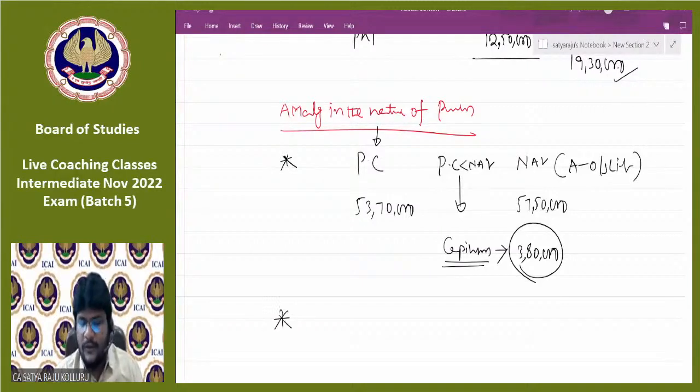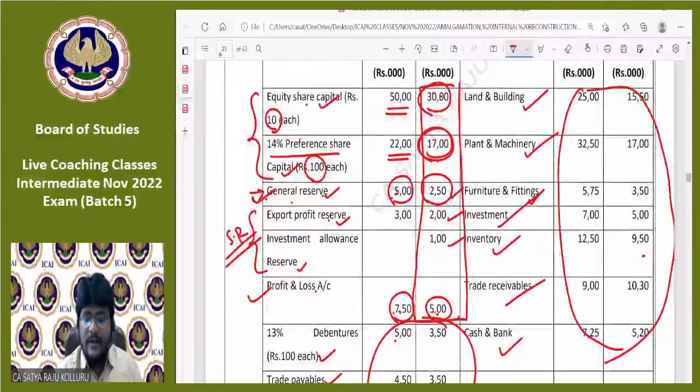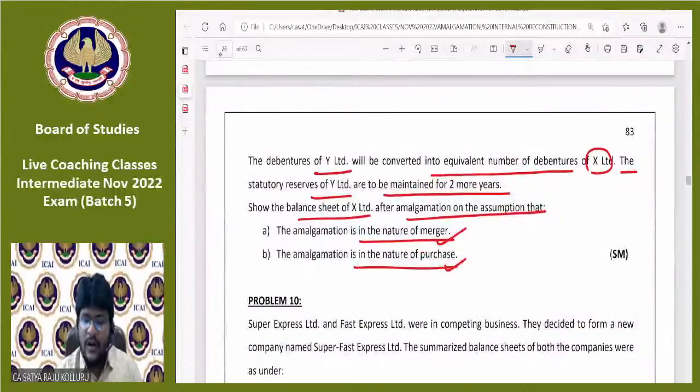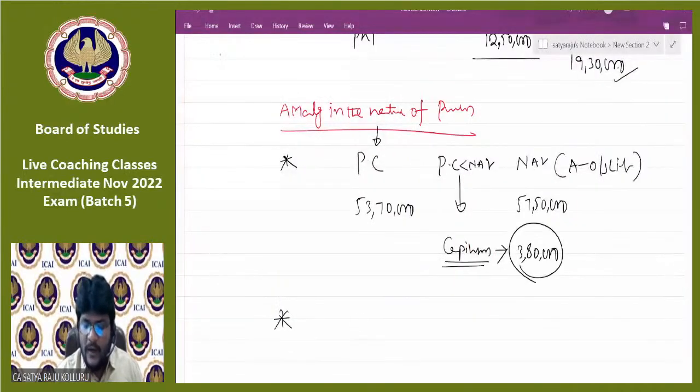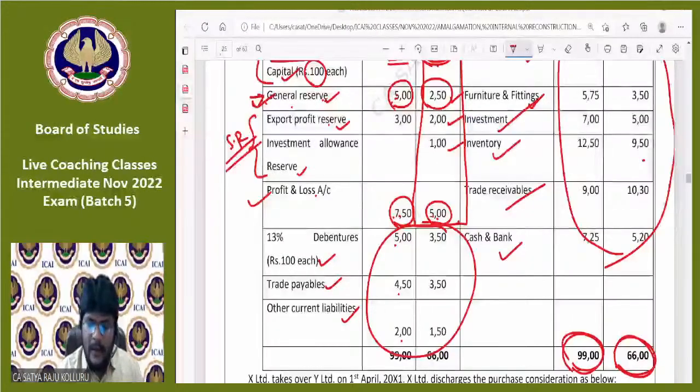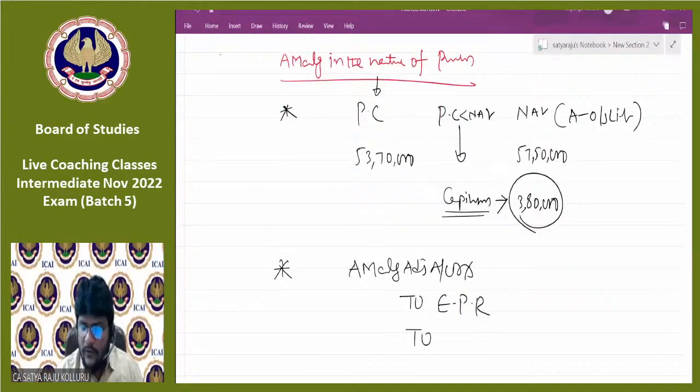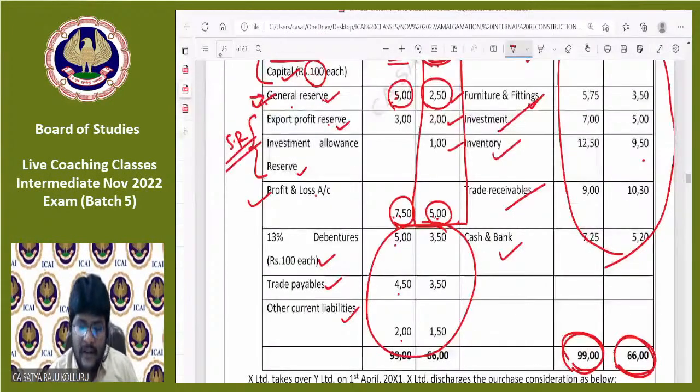And what will be the second implication? In case of amalgamation in the nature of purchase, no reserve of the selling company is taken over by the purchasing company, not only statutory reserves. But still, as per the problem, statutory reserves we need to maintain for 2 more years. That's why in the books of the purchasing company, we need to pass one entry: amalgamation adjustment account debit to statutory reserves account. One is export profit reserve and another is investment allowance reserve, only to that extent of statutory reserves that exist in the selling company.